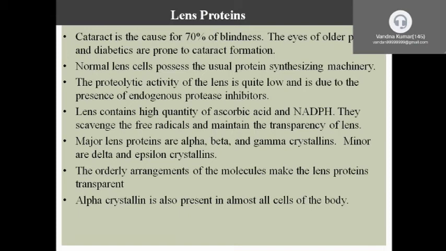Another protein, lens proteins. 35% of the lens is made up of proteins. The highest density of protein is found in the lens. There are 2 types of proteins, soluble and insoluble. Insoluble protein is albuminoid and soluble protein is crystallin.